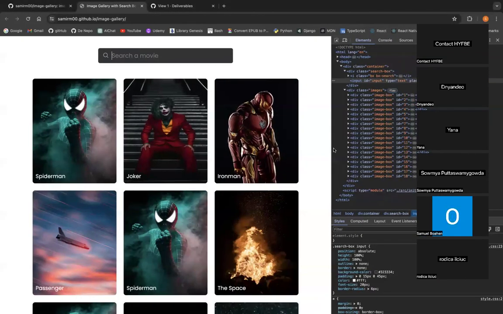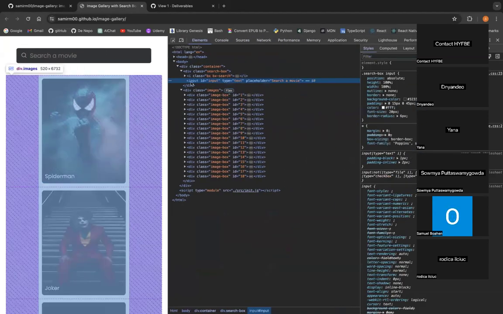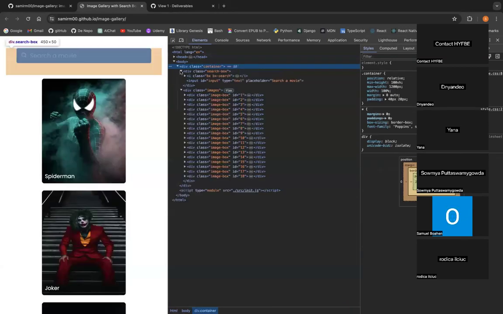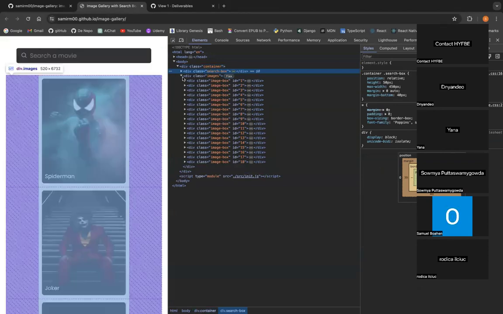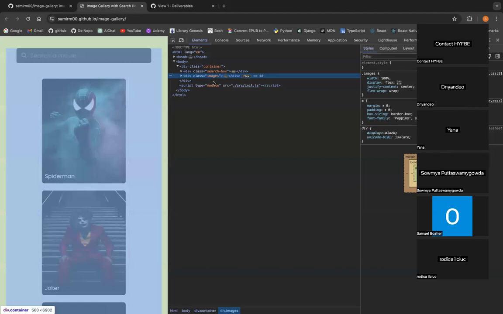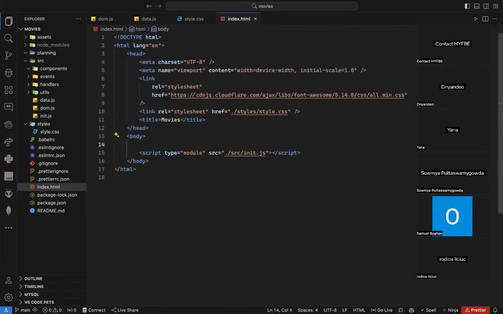Okay, let's go to my movie and let's see what is the structure here. So first, as you can see, I have a div container, and in this div with class container, I have 2 divs, a div with class search box and another div with class images or poster, whatever you want to name it. So I just need to create the same structure here. Let me create a div with class container.